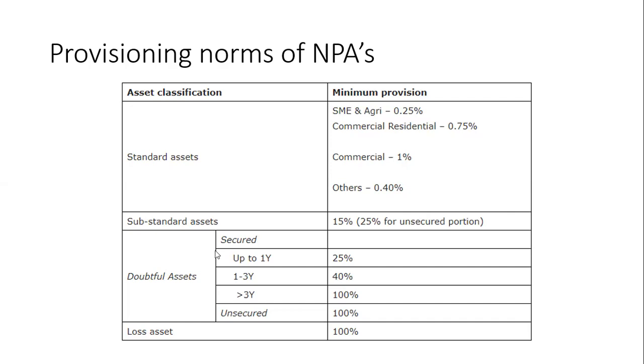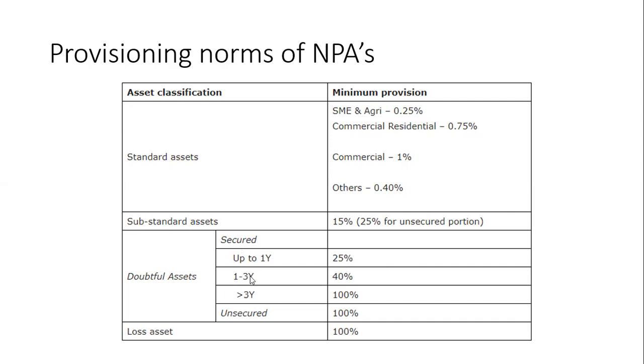The rates given for up to 1 year: if the person is not paying a secured loan up to 1 year, provisioning norms for NPA will be 25% of the loan amount.